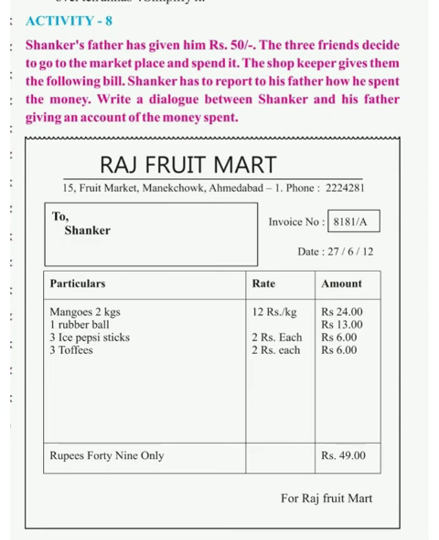He bought one rubber ball which cost 13 rupees. 3 ice Pepsi sticks, 2 rupees each, means 6 rupees. And 3 toffees, 2 rupees each, so 3 toffees cost 6 rupees. So in total 49 rupees he has spent, and that bill he has got from the shopkeeper.